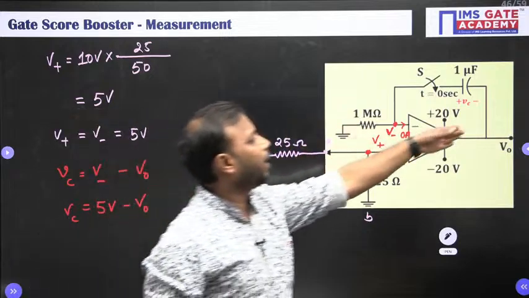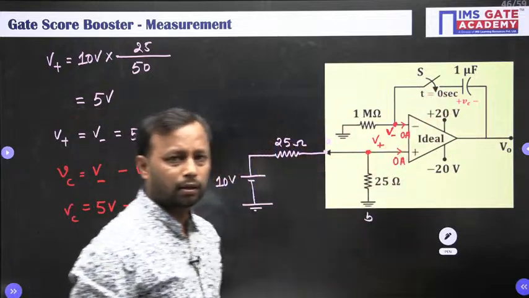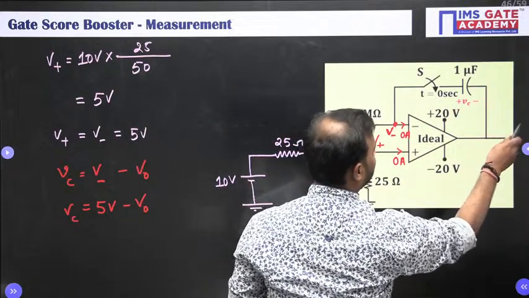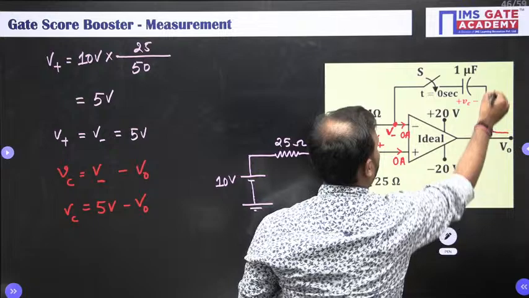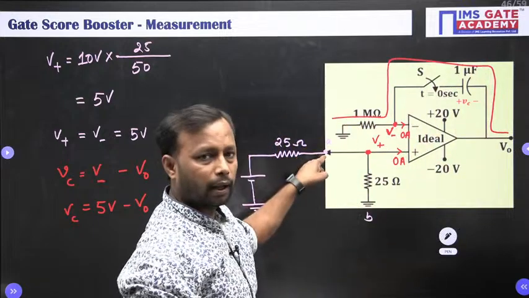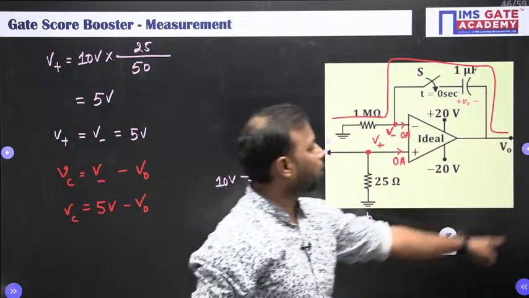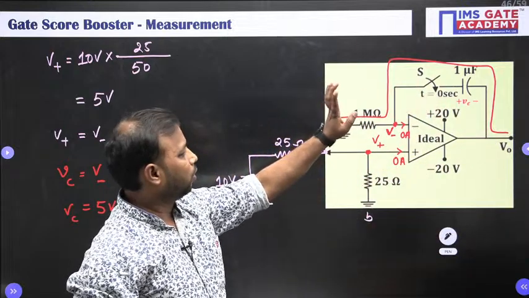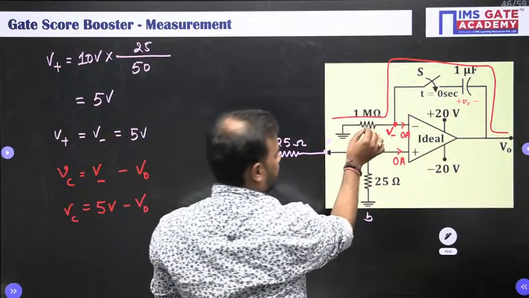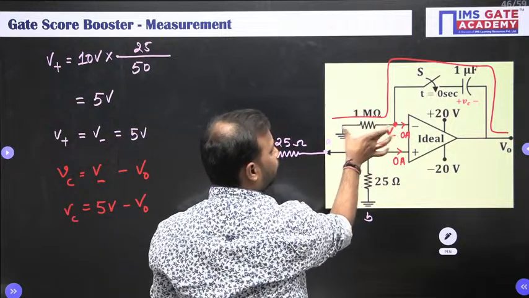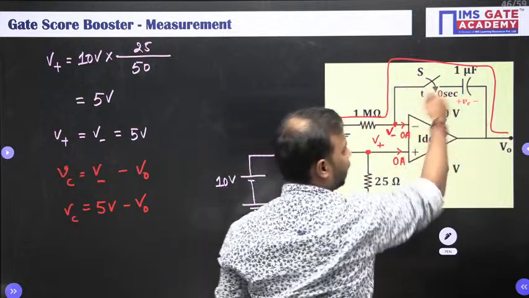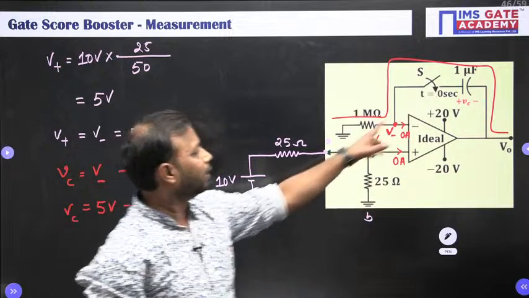Then what is the current which is passing through this capacitor? If you see, whatever current is coming from the output like this, it will flow here, and from the ground it will again return. So my dear friend, whatever current is flowing in this resistance, the same current will flow through the capacitor as well, है कि नहीं? क्योंकि ये series में connected है.